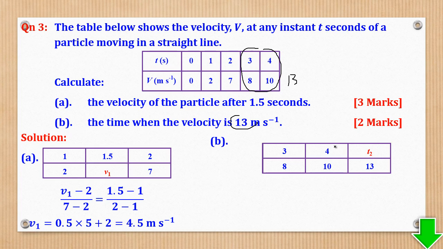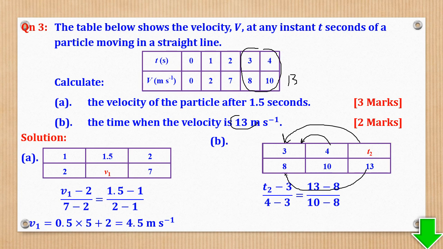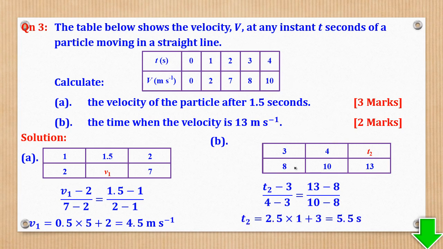Then you still equate the quotients. You are going to say T2 minus 3 divided by 4 minus 3 is equal to 13 minus 8 divided by 10 minus 8. Then you make T2 the subject, and that's what they wanted.